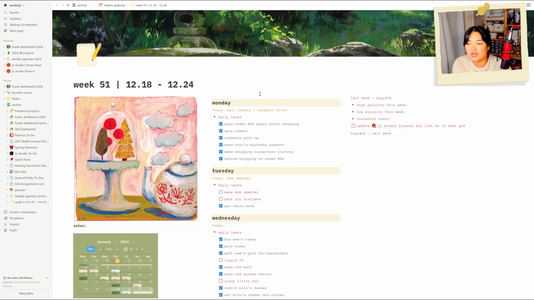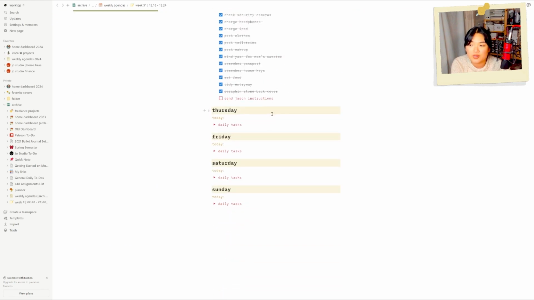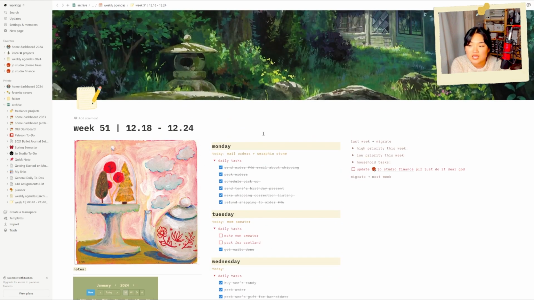Just a daily planner where I put all of my tasks in, and then I also had high priority, low priority household tasks, as well as migrating from the previous week and migrating to the next week. These are things that I got from bullet journaling, and the digital format of this just allows me to drag and drop things easier than crossing them out and moving them on paper.